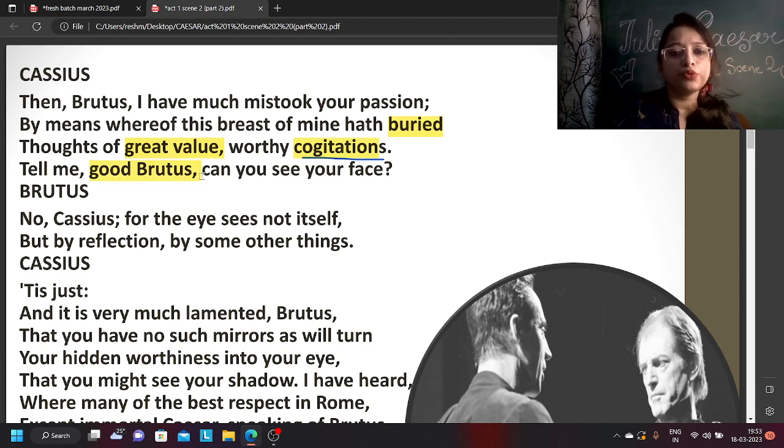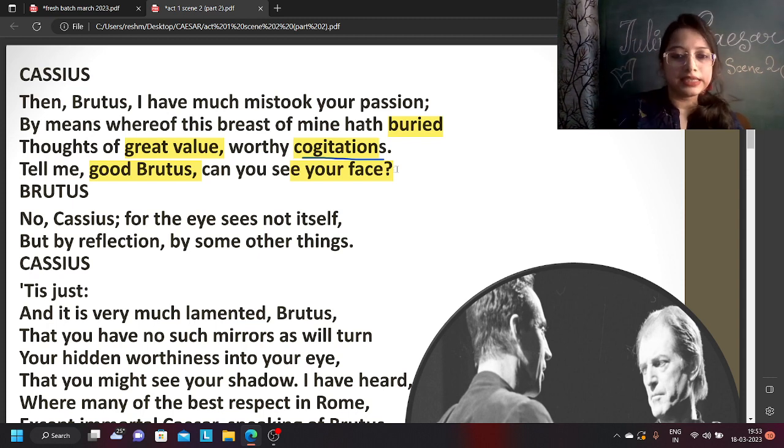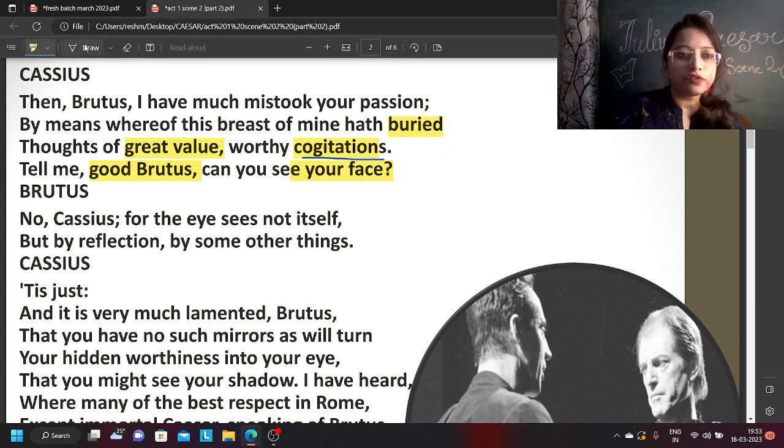Okay, so tell me, good Brutus, can you see your face? If I ask you, can you see your face? No, at the moment I cannot see my face. If there is a mirror or something, I can see the reflection. I cannot see my own face just like that. So Cassius asks, can you see your face, Brutus?